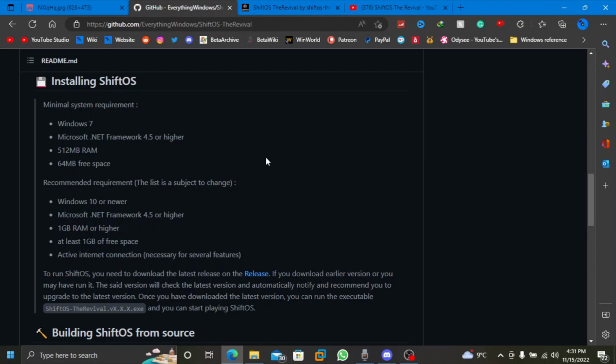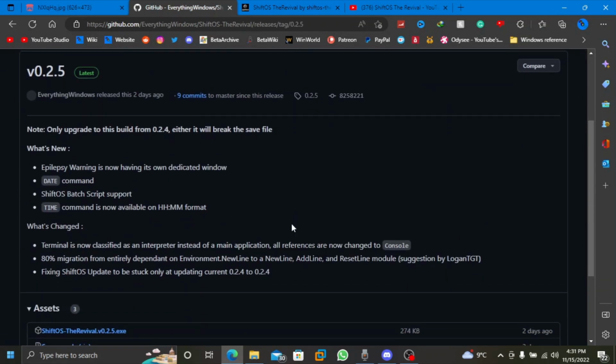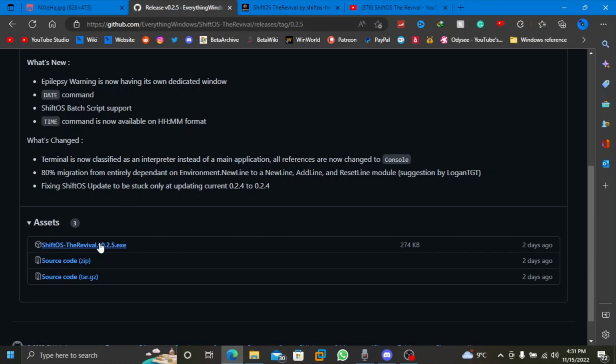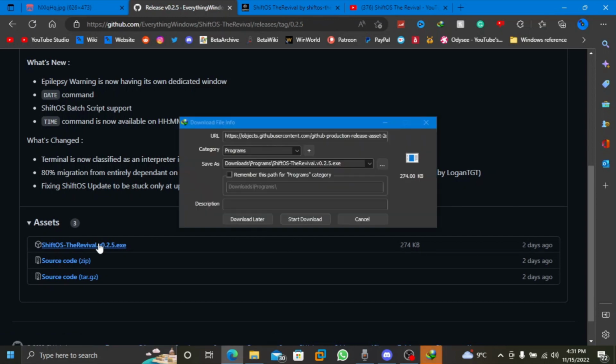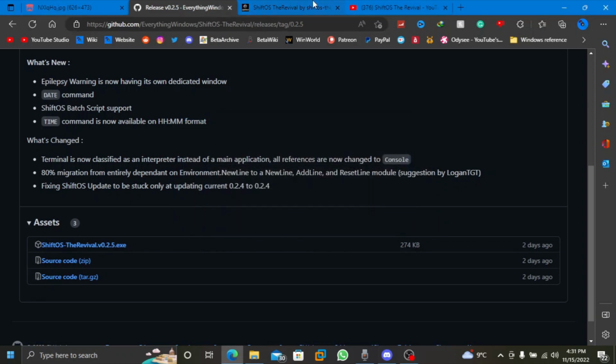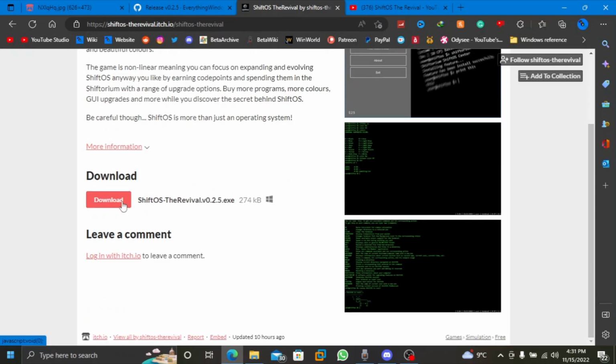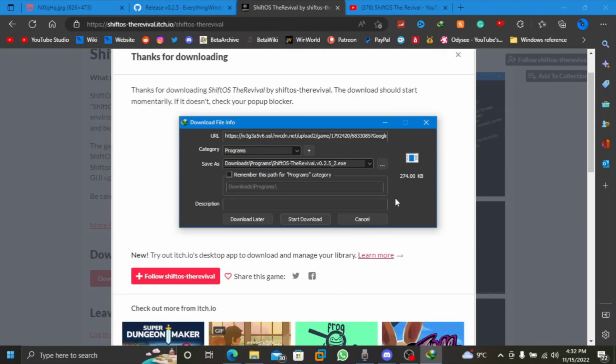In order to download ShiftOS, there are two ways. You can go to the GitHub, go to the releases, and download the latest version available, which in this case is 0.2.5. You can download the exe directly from github.com and it will download automatically within a few seconds because it is only 274 kilobytes in size. And you can also go to the ShiftOS TheRevival itch.io page and go to the download, and from there it will download ShiftOS TheRevival.